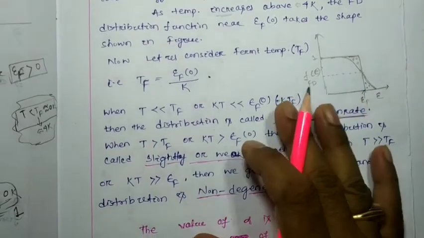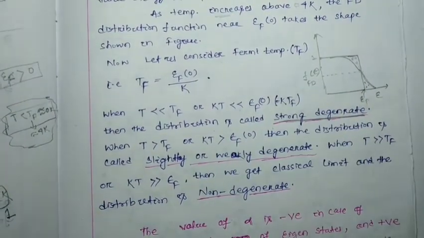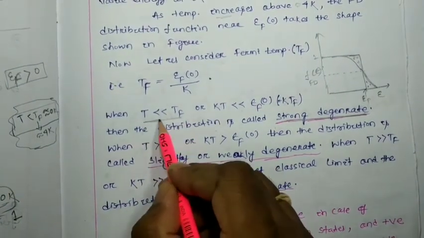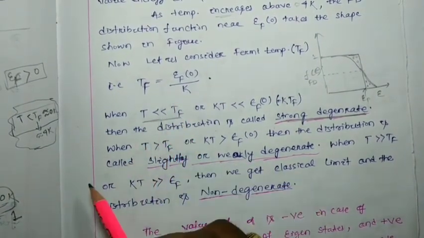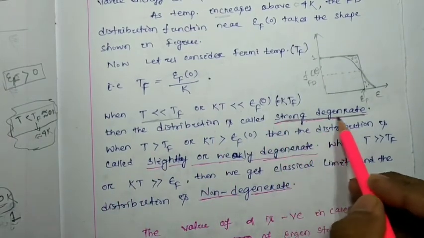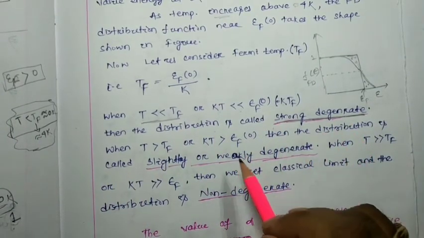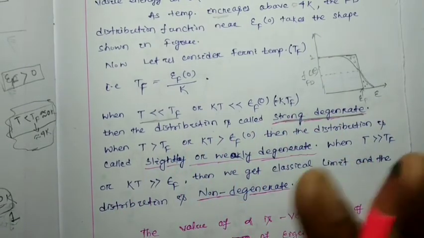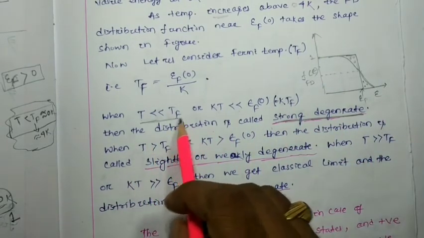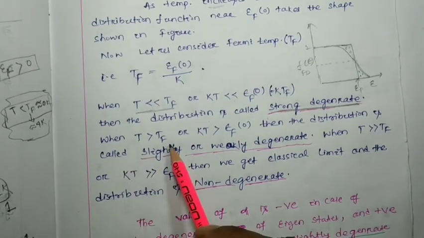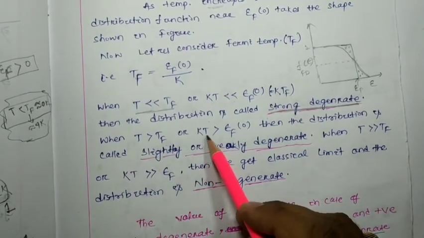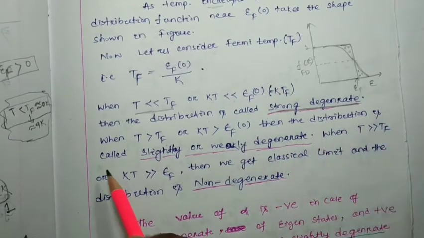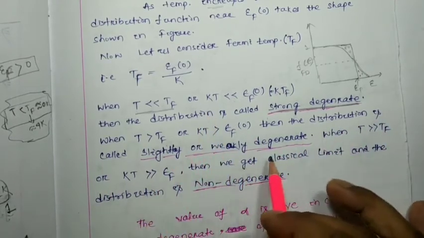For this case, when the temperature is less than the TF, we can find strong degeneracy of the energy levels. And when T is greater than TF, or KT greater than epsilon F0, then the distribution is called slightly or weakly degenerate.